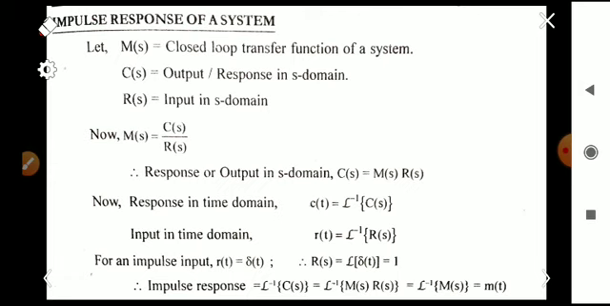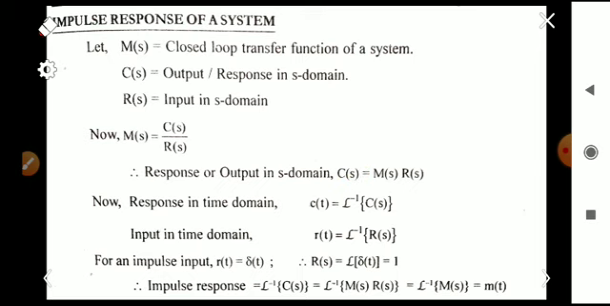For an impulse input, R(t) is delta(t), and the Laplace transform of R(t), that is R(s), is 1. So that is the impulse input. For that case, what will be the response? The impulse response C(t) is found by taking the inverse Laplace transform of C(s).